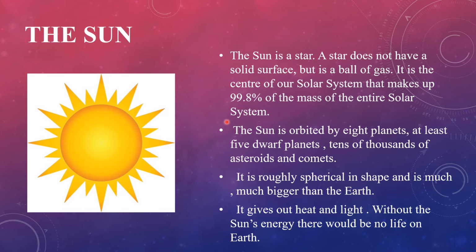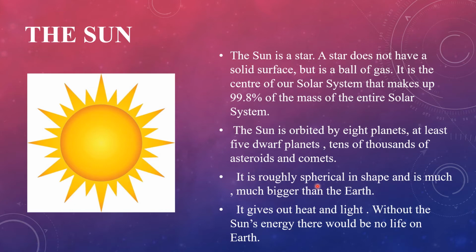The sun is orbited by 8 planets, at least 5 dwarf planets, and tens of thousands of asteroids and comets. They all move around the sun in a fixed path called orbit.